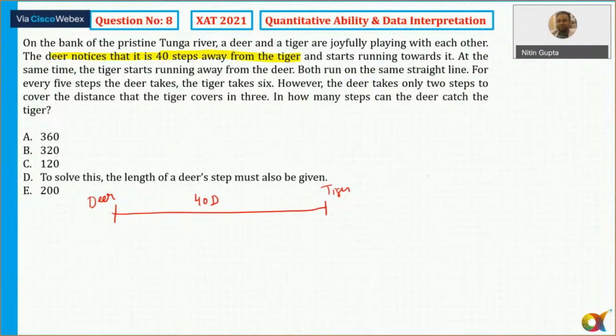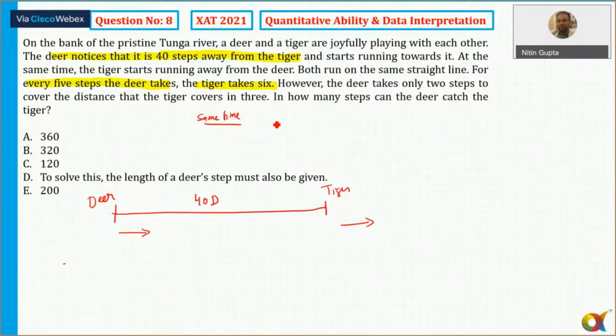At the same time, the tiger starts running away from the deer. So both of them are moving, so relative speed will be A minus B. Now after that, both run in the same style. For every 5 steps the deer takes, the tiger takes 6. That is something important in this type of question. So it means we are talking about the same time.